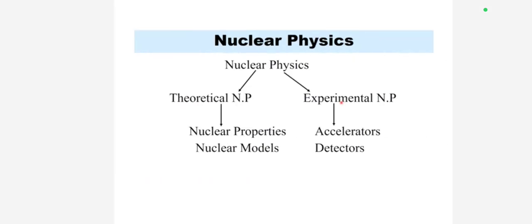First, nuclear physics. What is nuclear physics? Nuclear physics is the study of the proton and neutron at the center of an atom. It is divided into two types: theoretical nuclear physics and experimental nuclear physics. First, theoretical nuclear physics. Theoretical nuclear physics is the development of models for describing the nucleus and the processes that